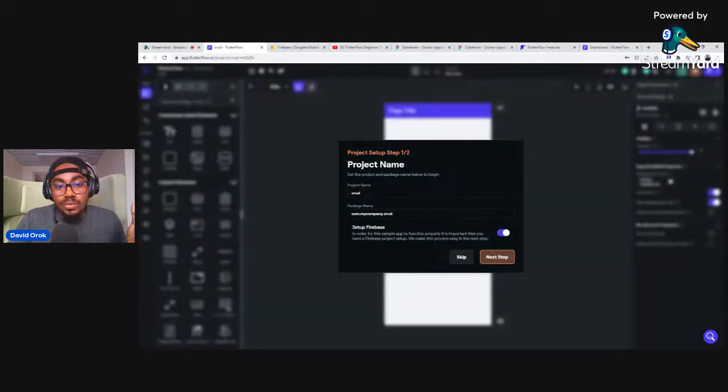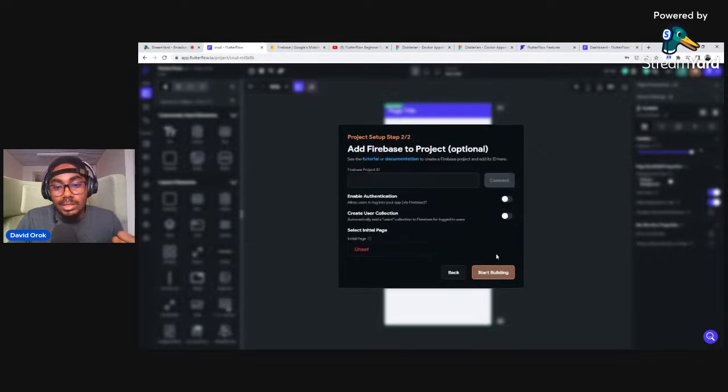So here is where we now get to connect our application to Firebase. There are two ways. You can skip this now and connect it later. But if you want to do it now, you just click on next step, and then you put your Firebase project ID here. I would like us to do that right from this beginning stage, because we're going to start with CRUD, and I will not be paying attention to design. I will just do everything really fast so that you can see it.